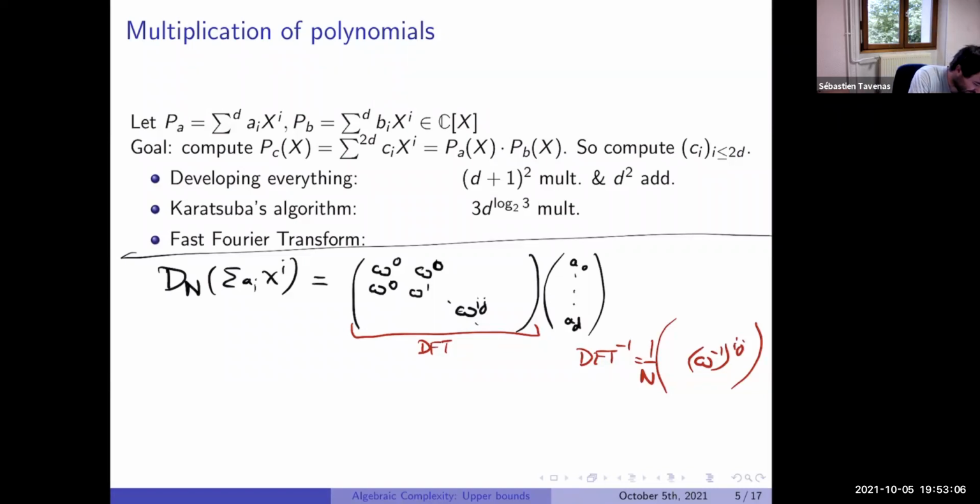But in fact, we can notice that for all i, this thing, what is it? In fact, you can look at the thing when the exponents are odd or even.